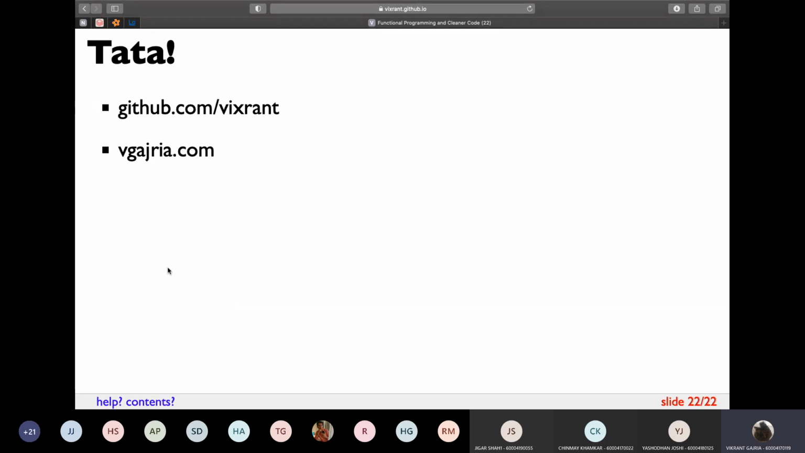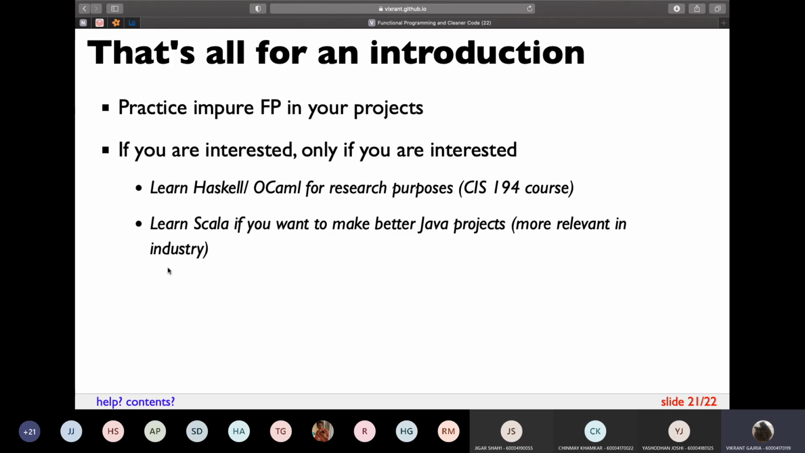So that's all for this talk. The main takeaway was functional programming in Python and JavaScript. You can keep practicing, and if you want to learn something else, you can definitely contact me for resources. One of them for Haskell is the CIS 194 course. If you want to go through it, you can go through it later. And if you want to learn it for the industry, for internships, then Scala is the best language because it's based on Java, and people in the enterprise use Java a lot.